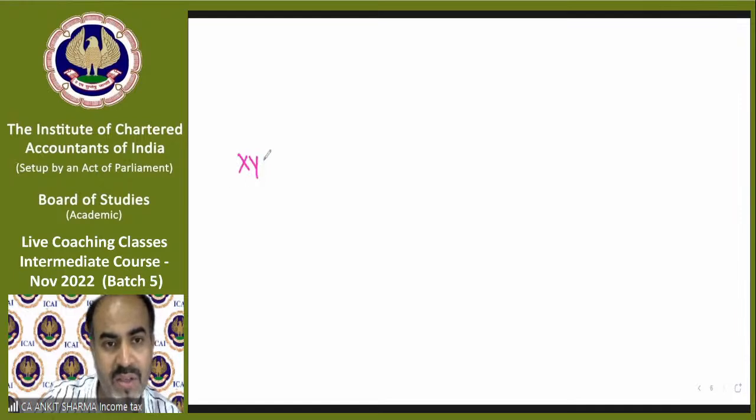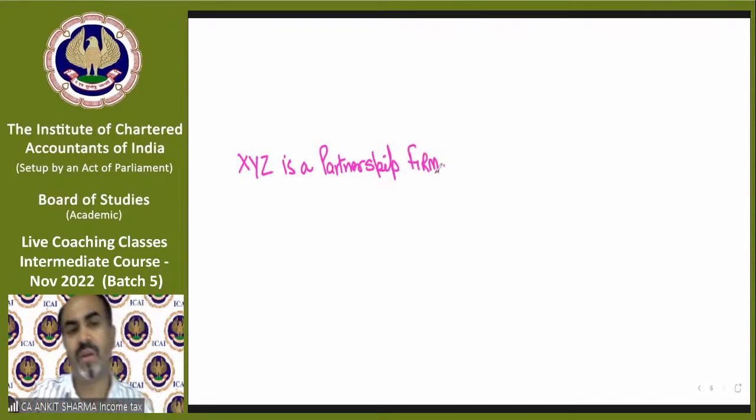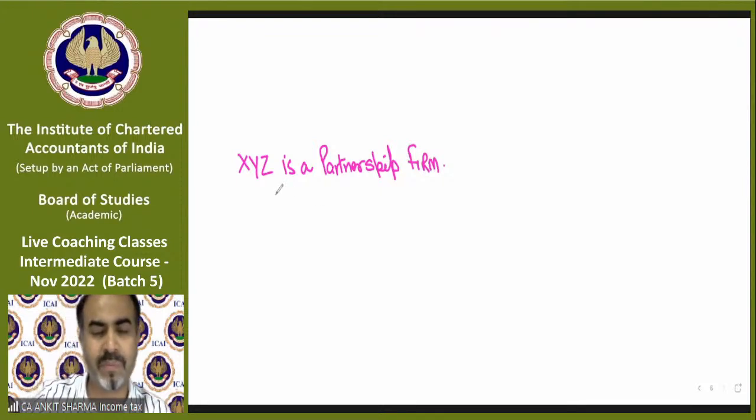XYZ is a partnership firm. One of the partners is X. X is a resident.